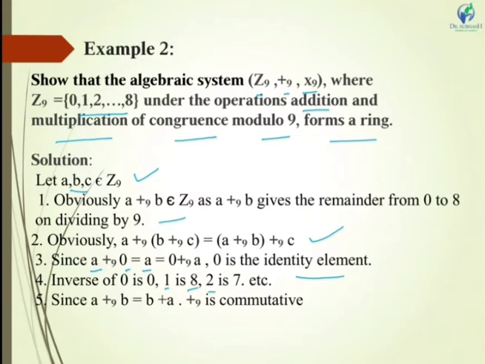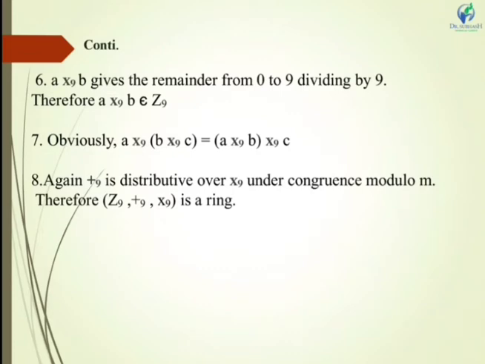If I take 2, how much must I add to 2 to get my identity element? I must add 7 so that I get the answer 9, which is again equal to 0, and that is our identity element. Similarly, you can check the inverse for all the elements. Now, A plus 9 B equals B plus 9 A. Here when you apply modulo 9, the commutative law will always hold true. And next we need to check closure and associativity with respect to multiplication.